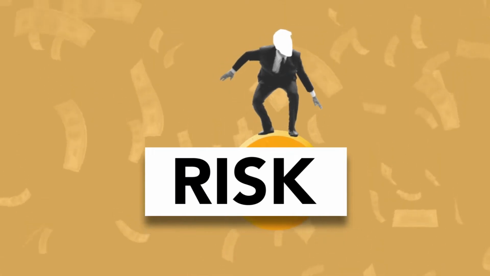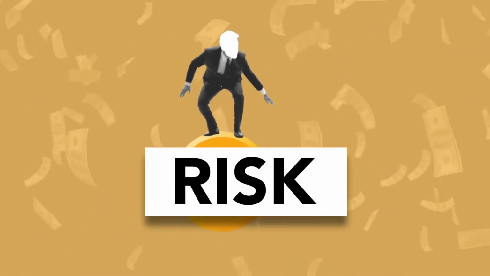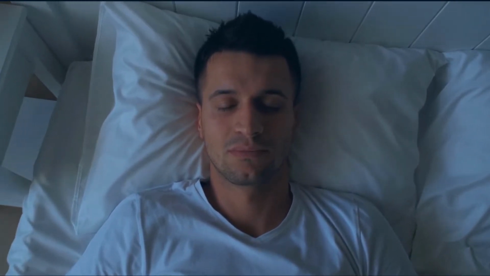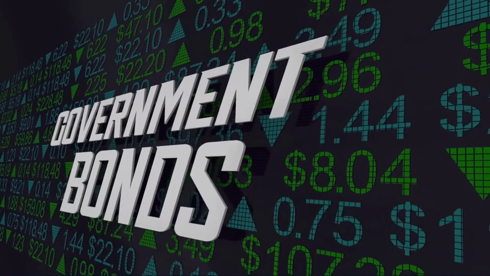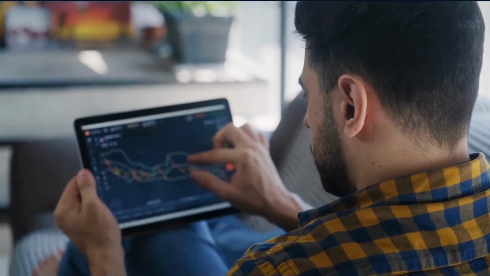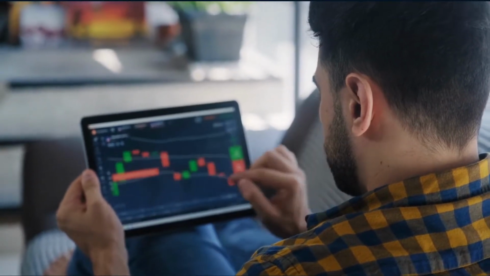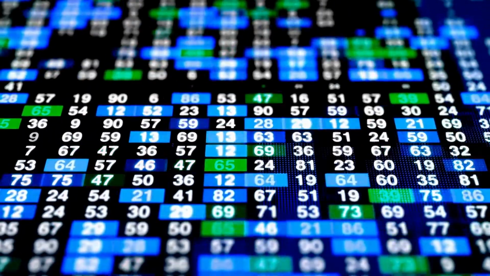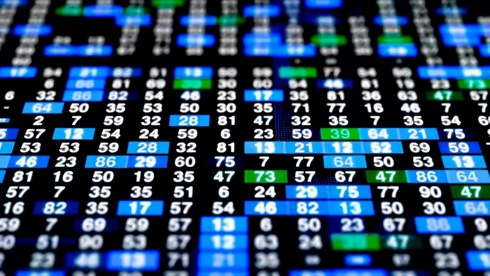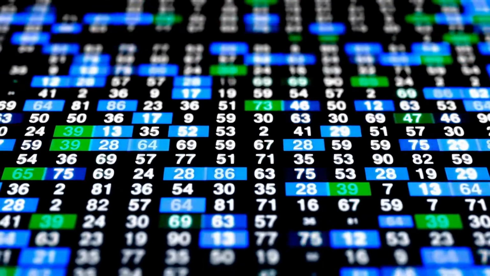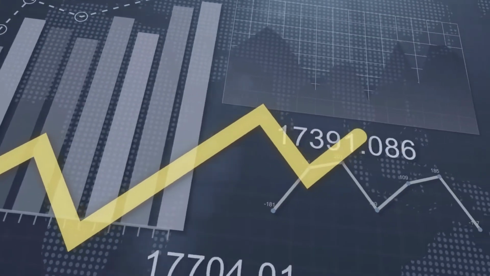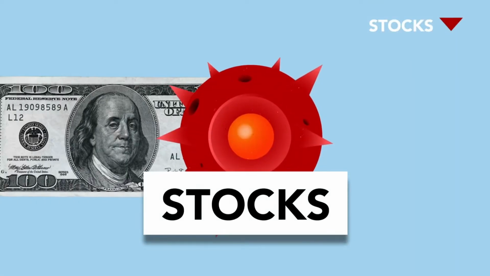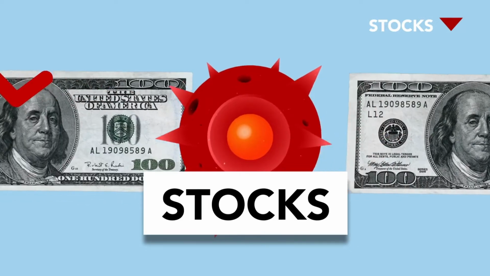To know the right allocation strategy for you, you need to understand your tolerance for risk. If temporary losses keep you awake at night, concentrate on lower risk options like bonds. If you can weather setbacks in the pursuit of aggressive long-term growth, go for stocks. Neither is an all-or-nothing decision. Even the most cautious investor should mix in a few blue-chip stocks or a stock index fund, knowing that those safe bonds will offset any losses. And even the most fearless investor should add some bonds to cushion a precipitous drop.